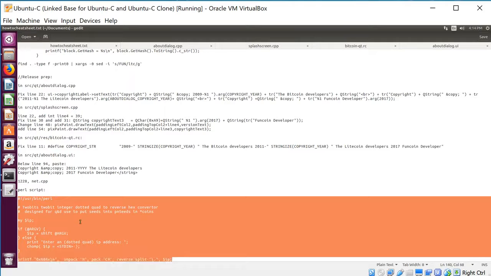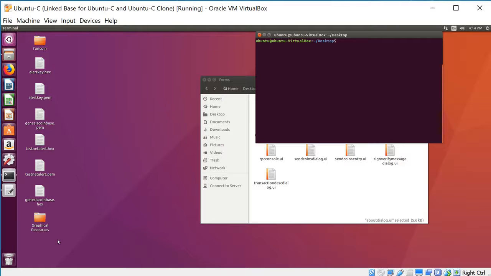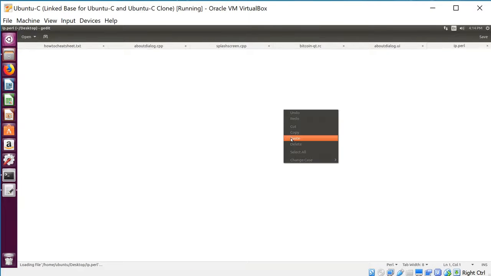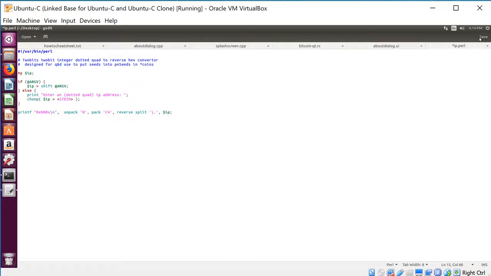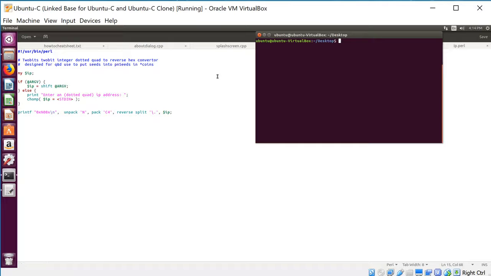So copy the entire script, and now I need to put it into a file. So I'm just going to go to my desktop, new document, ip.perl. Now open it and paste in the script and save it. And I'm going to make sure I'm in my desktop and then do perl ip.perl. And now you enter a dotted quad IP address. This is the format that you almost always see IPv4 addresses in.